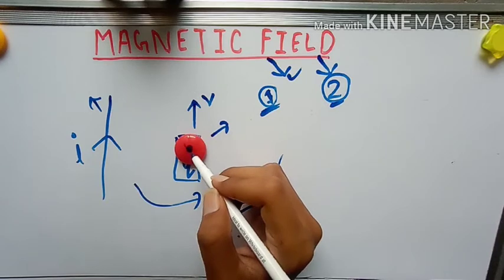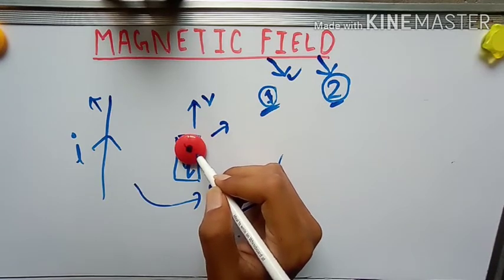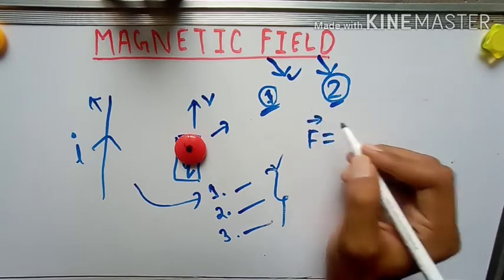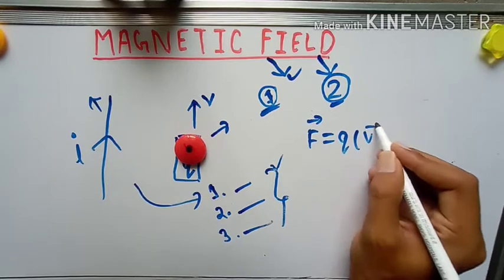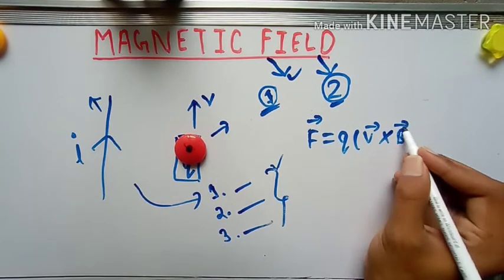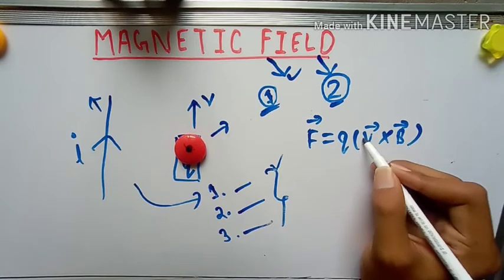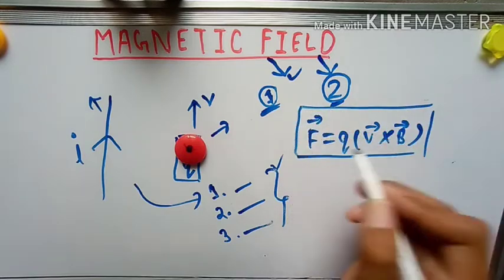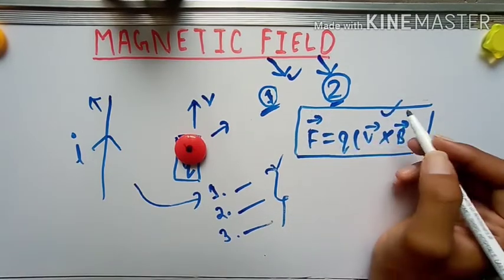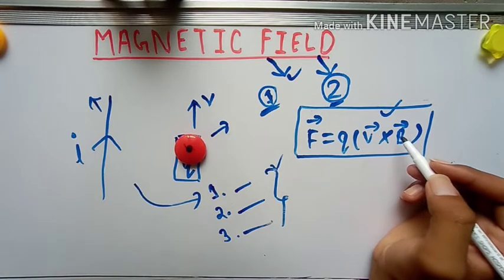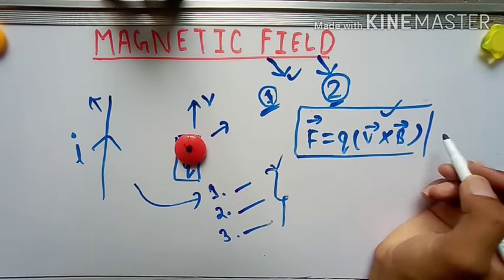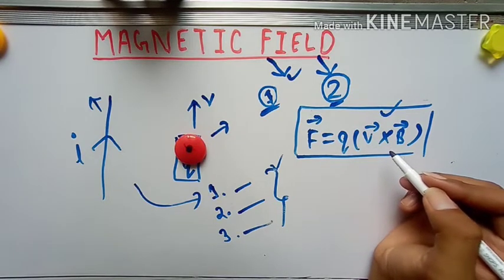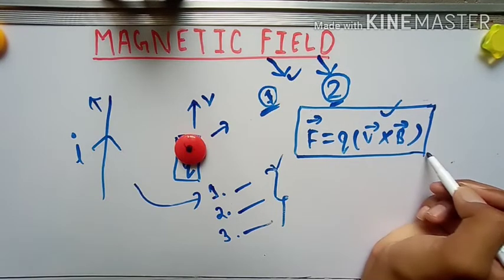Understand? So the charge will experience a magnetic force, and that force is defined as vector F equal to Q multiplied with V cross B. This is the magnetic field B, and this is the velocity V of the charge. Now please don't be surprised at how I wrote this equation. This equation is determined by a number of observations, which means physicists have determined this equation. For this time you have to use this equation frankly.